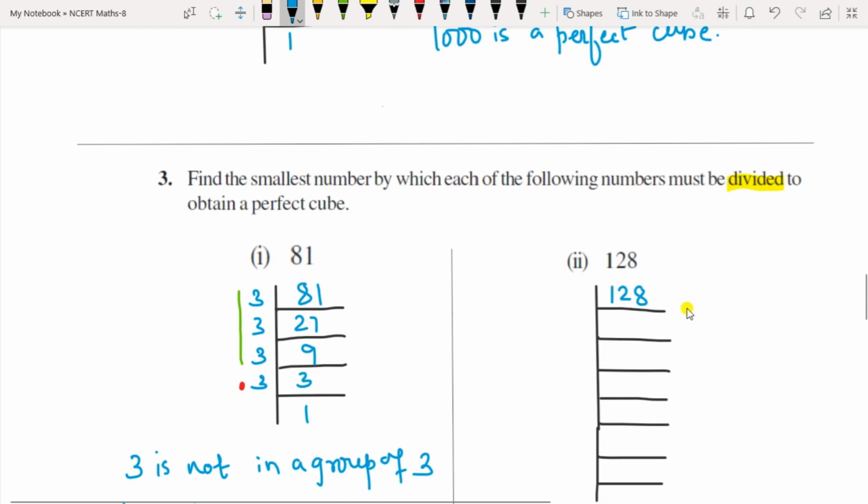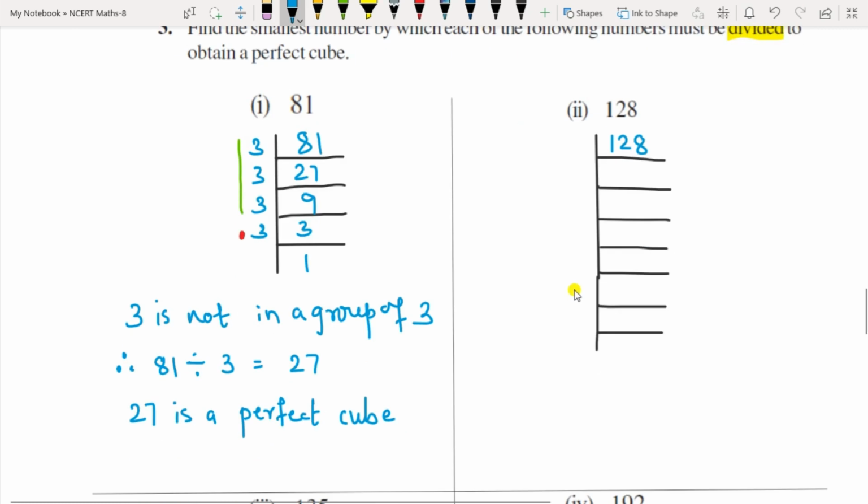Okay. Similarly, same thing. Now in question number 2 you have multiplied. Here you have to divide. Okay. So this becomes 2 6s are 12, 2 4s are 8, 2 2s are 4, 2 1s are 2. 2 8s are 16, 2 4s are 8, 2 2s are 4 and 2 1s are 2. So this is a group of 3, this is a group of 3 and this one is remaining here.